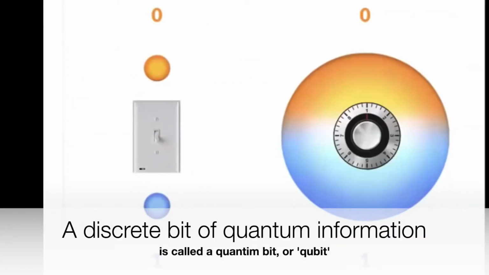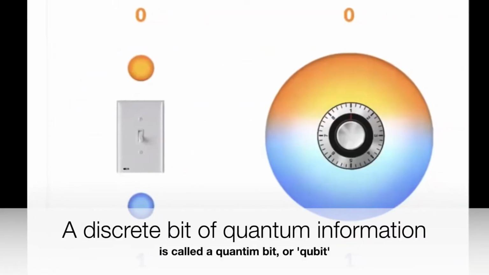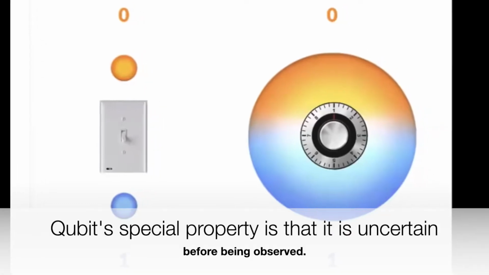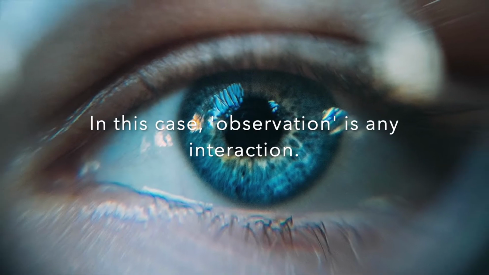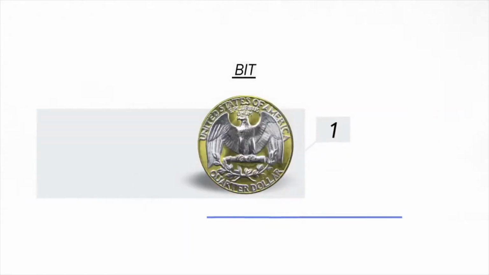A discrete bit of quantum information is called a quantum bit or qubit. A qubit's special property is that it is uncertain before being observed. In this case, observation is any sort of interaction. A qubit can be a merge of 1 and 0.